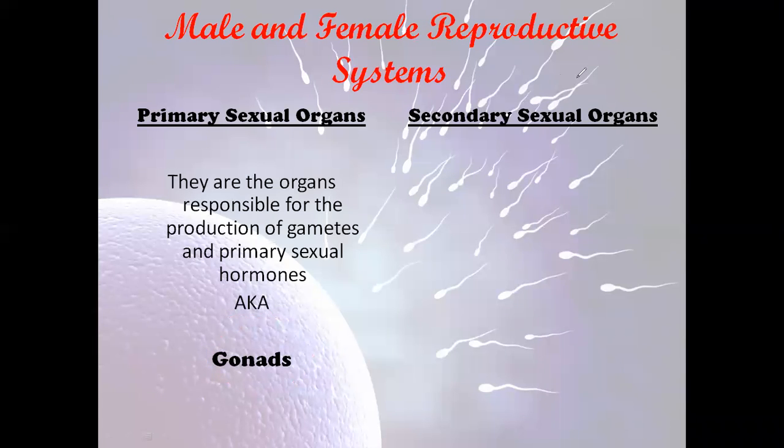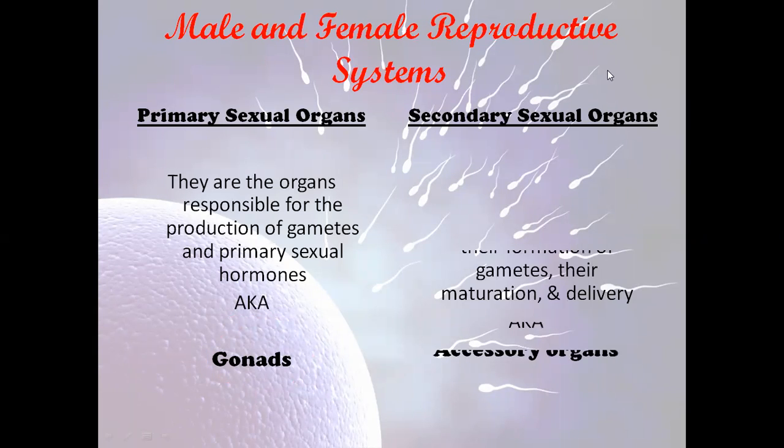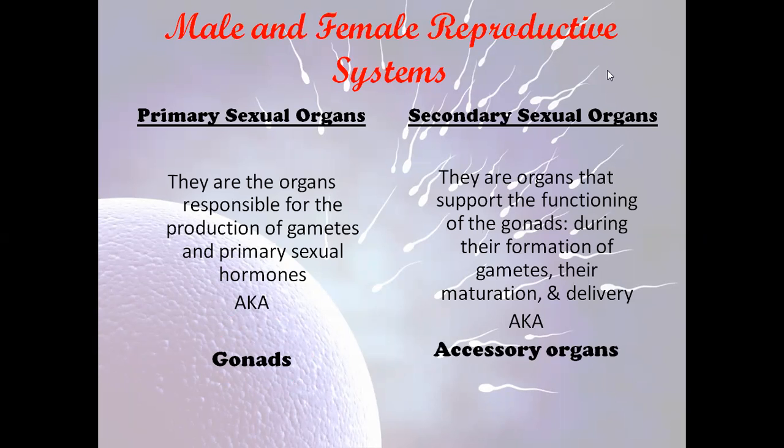However, the secondary sexual organs are the organs that support the function of the gonads, that help the function of the gonads during the formation of gametes, during their maturation, and also their delivery. They are also known as accessory organs. So here we have to know about gonads.